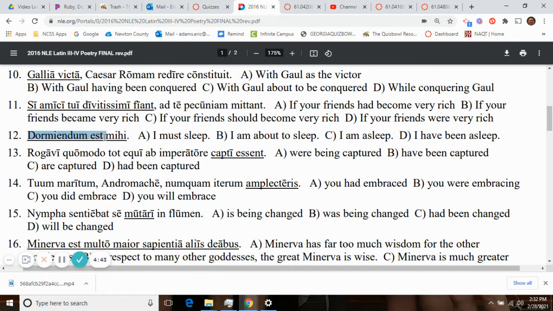Here, dormiendum est, it is showing the obligation. It, as your subject, must be slept by me. And again, you just have to pick the equivalency, and that would be I must sleep. It must be slept by me, I must sleep.